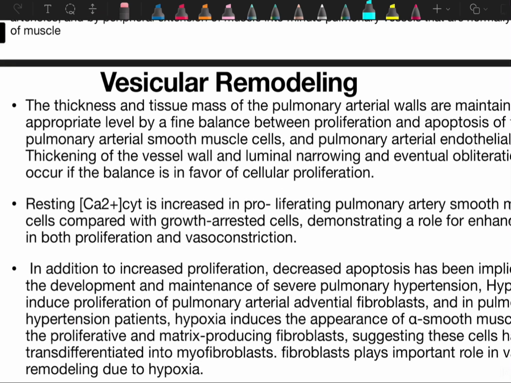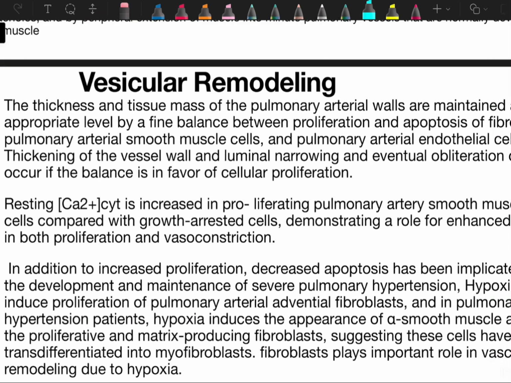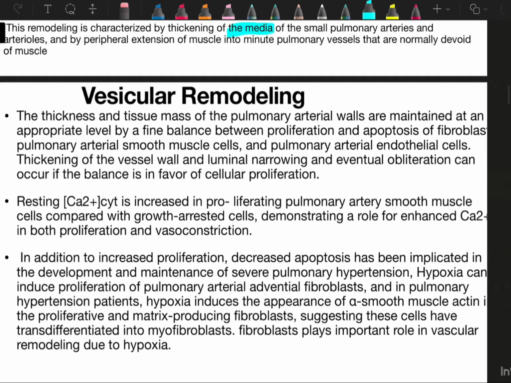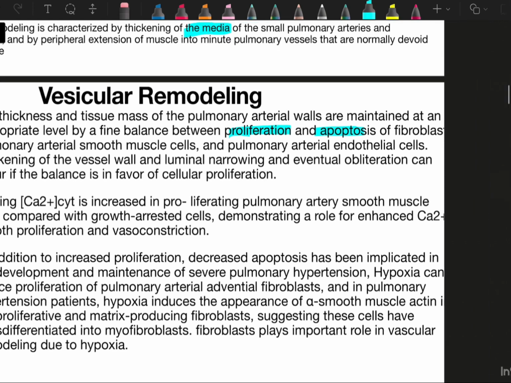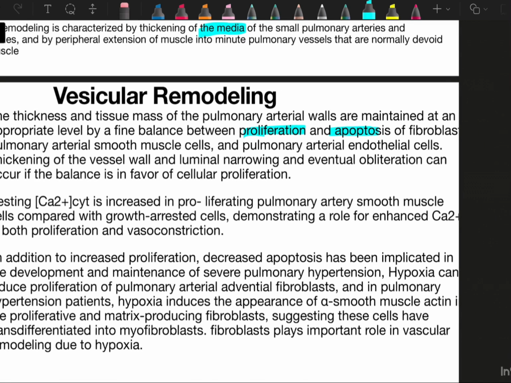Now they are telling what vascular remodeling is. The thickness and tissue mass of the pulmonary arterial wall are maintained at an appropriate level by a fine balance between proliferation and apoptosis of the fibroblasts, pulmonary arterial smooth muscle cells and pulmonary arterial endothelial cells. Thinning of the vessel wall, luminal narrowing and eventual obliteration can occur if the balance is in favor of cellular proliferation. Cellular proliferation is more and degeneration is less, which leads to luminal narrowing and finally obliteration.